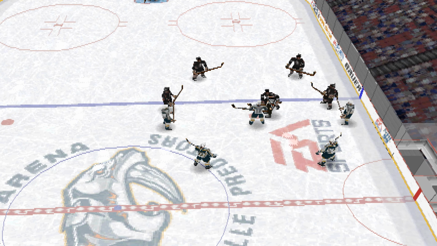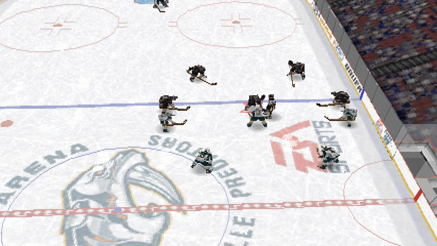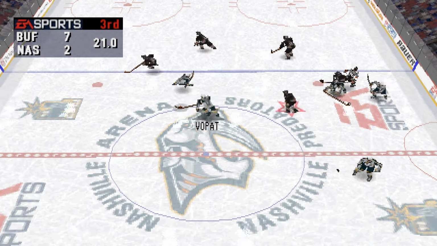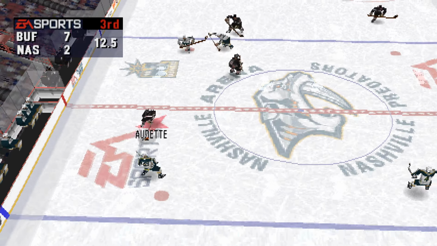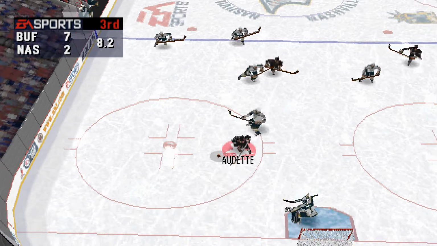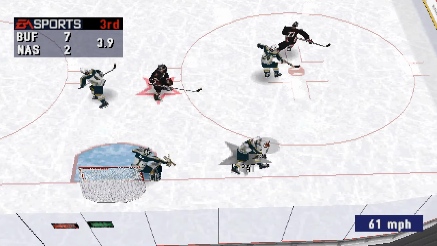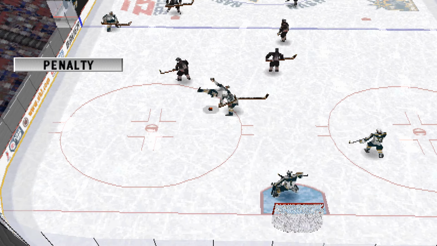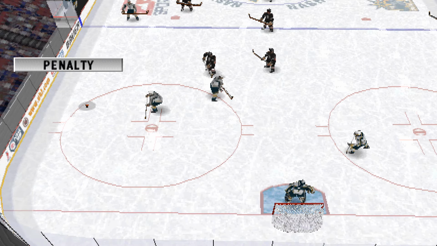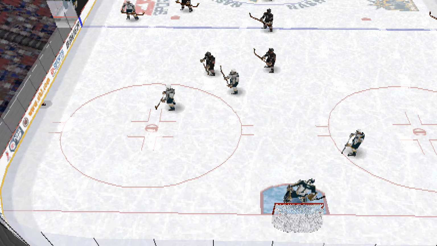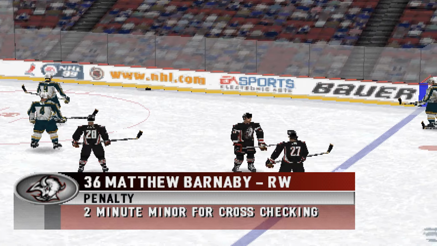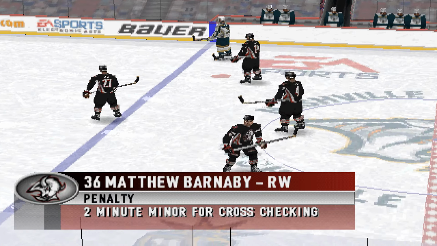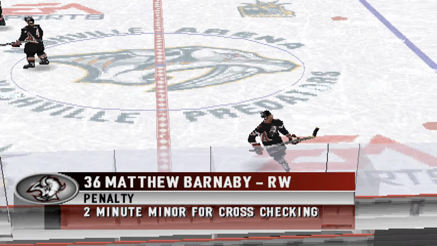Pekka gets waved out of the faceoff circle. The ref gets ready to drop the puck. The puck is dropped. Nashville wins the draw cleanly. Krasov gets flattened by Barnaby. 10 seconds to go. To center. To Moore. Fakes the shot. Buffalo gets called for cross-checking. Buffalo penalty to number 36, Matthew Barnaby. 2 minutes for cross-checking.